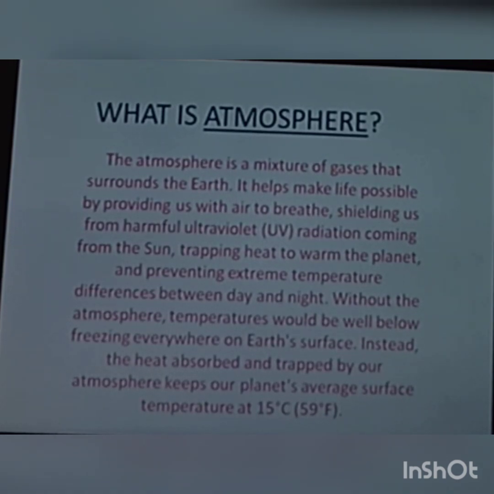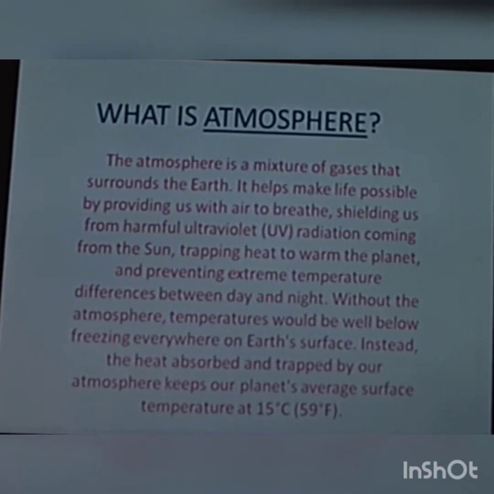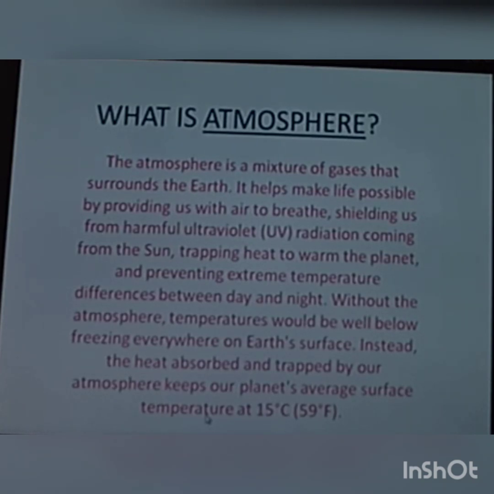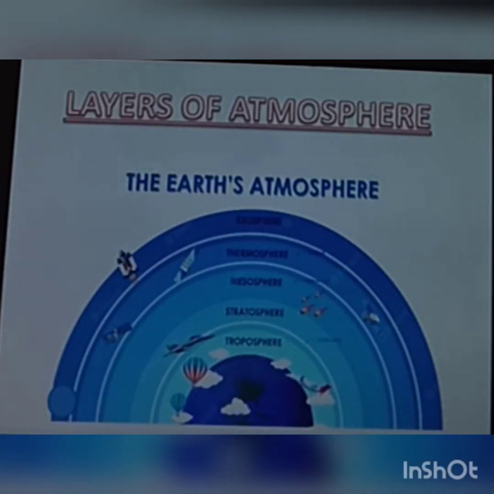Instead, the heat absorbed and trapped by atmosphere keeps our planet's average surface temperature at 15 degrees Celsius or 59 degrees Fahrenheit. So, let's move on. As you can see, there are 5 layers of the Earth's atmosphere and there are some layers between them. So let's study about them in detail.